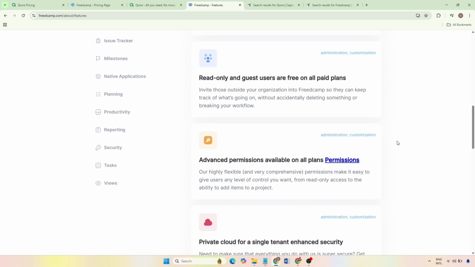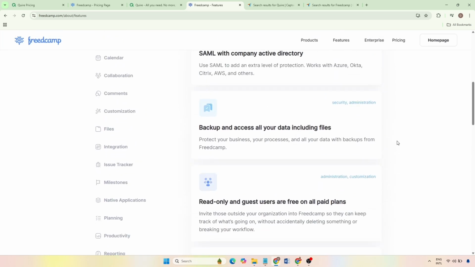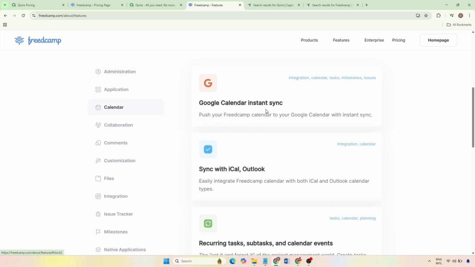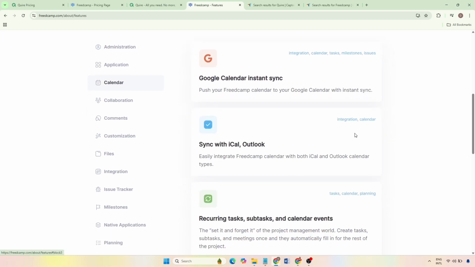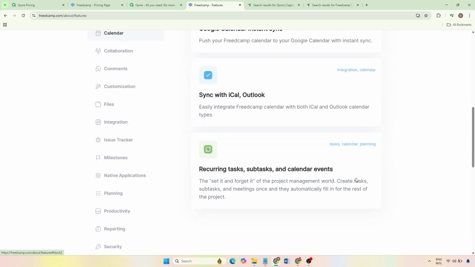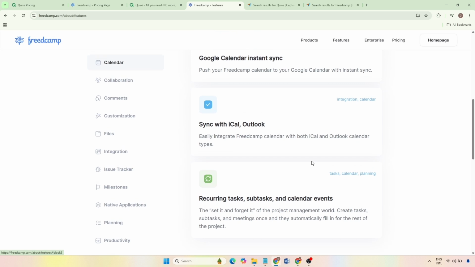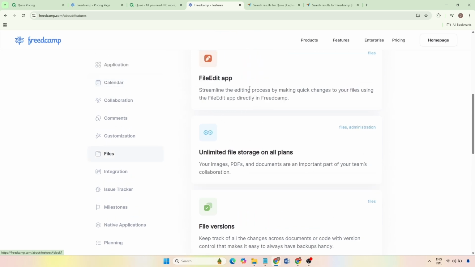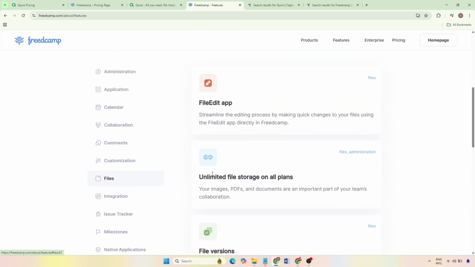Users can switch between list views and Kanban boards depending on how they prefer to visualize work, while calendars and milestones help teams stay aware of the deadlines and long-term project goals. Discussions are built directly into projects and tasks, reducing the need for scattered communication across email or chat apps. File storage is also included, allowing teams to upload, share, and reference documents directly within their workflow.